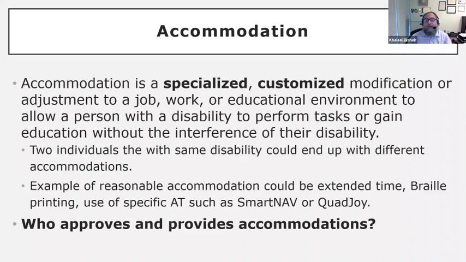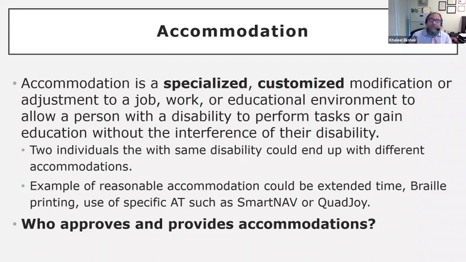We mentioned SmartNav versus QuadJoy. And the reason I mentioned that is because it is normally used with people who have limited use of their hand, probably paralyzed neck down. But again, someone who has a stronger neck will be able to use SmartNav. Another person will prefer QuadJoy. So who approves that and how it is given? It is actually a process.